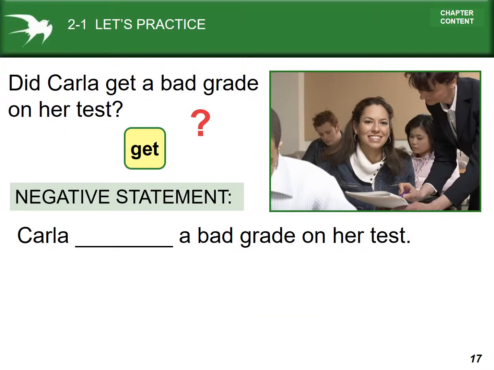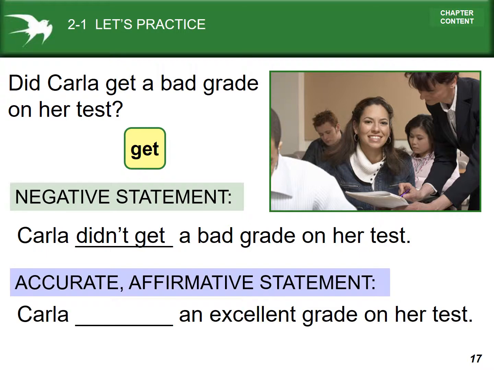Did Carla get a bad grade on her test? So the negative formation, get is an irregular verb, but for the negative formation, we don't need to worry. We just need the base form. Carla didn't get or did not get a bad grade on her test. Carla, now we need the irregular form. Carla got an excellent grade on her test.